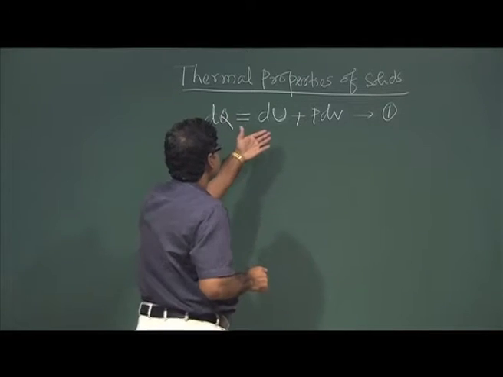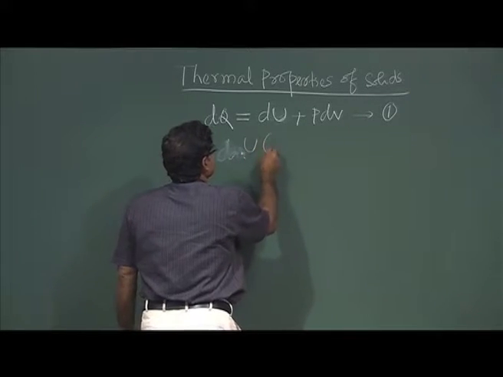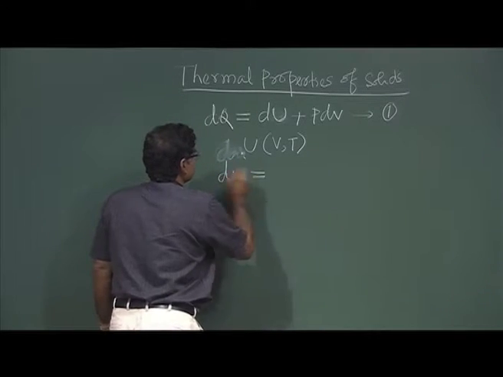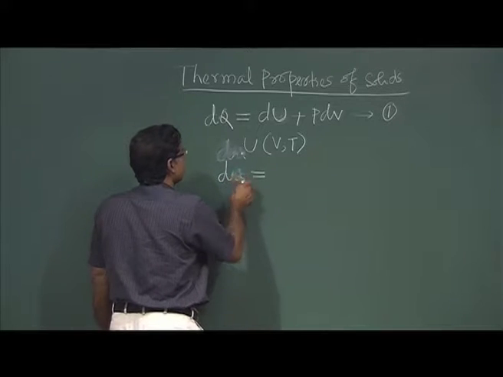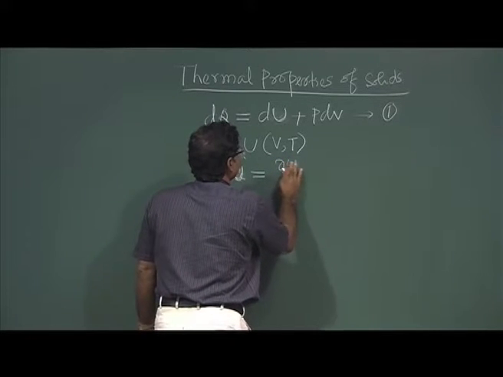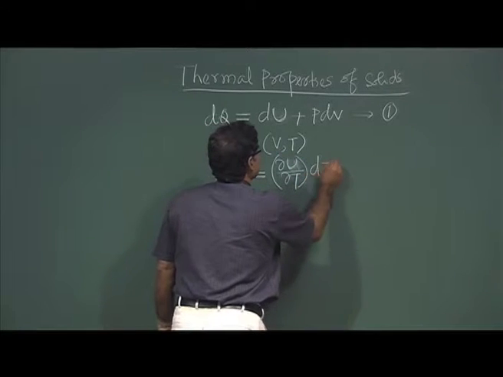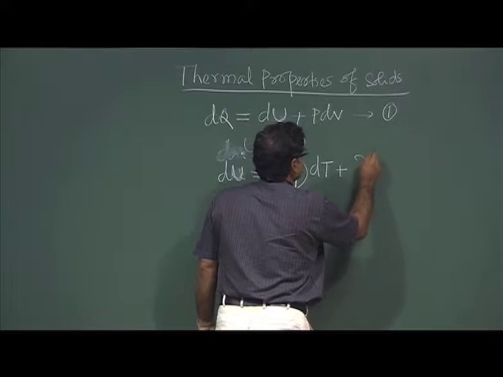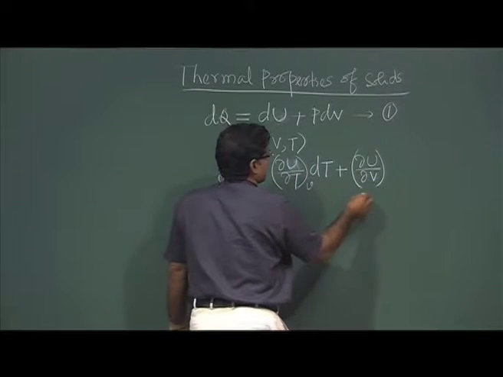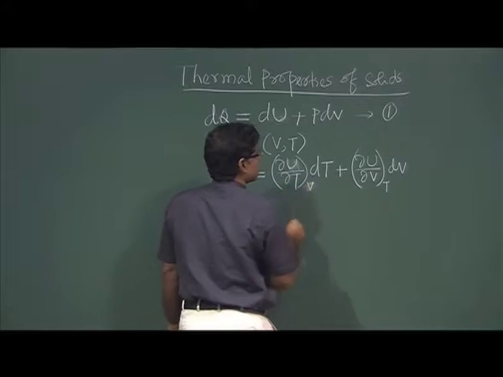Now, this internal energy is basically a function of V and T. So, the change of internal energy dU is del U by del T times dT plus del U by del V times dV, where the first term is at constant V and the second is at constant T.